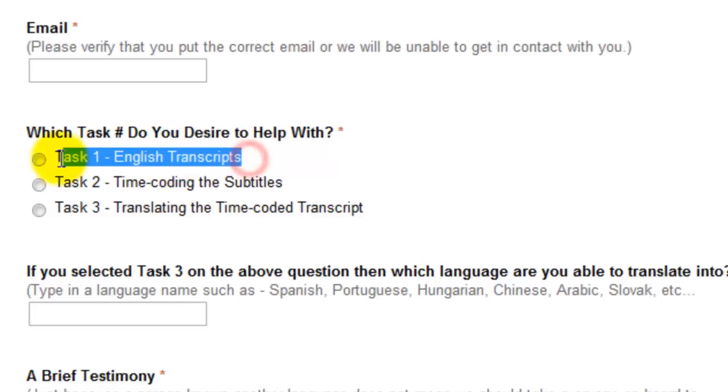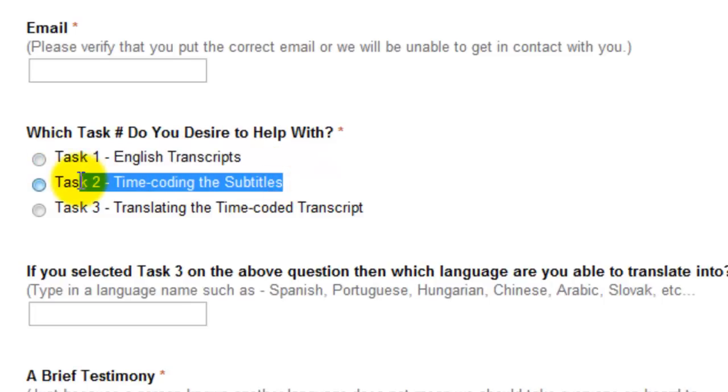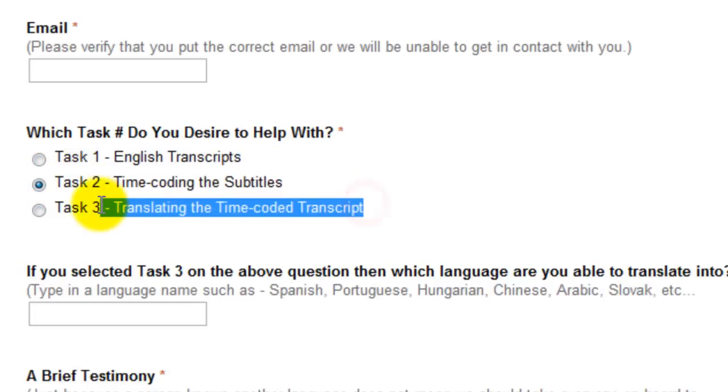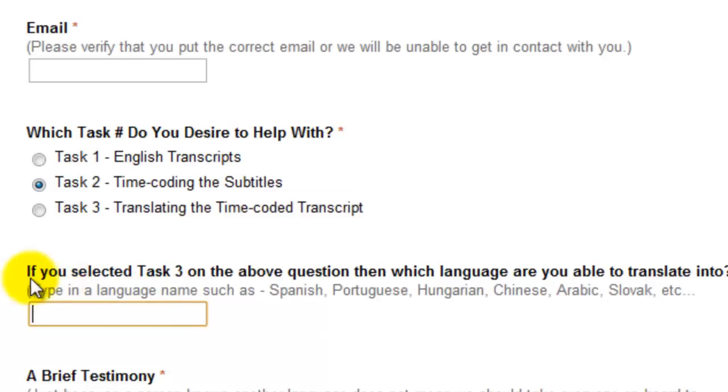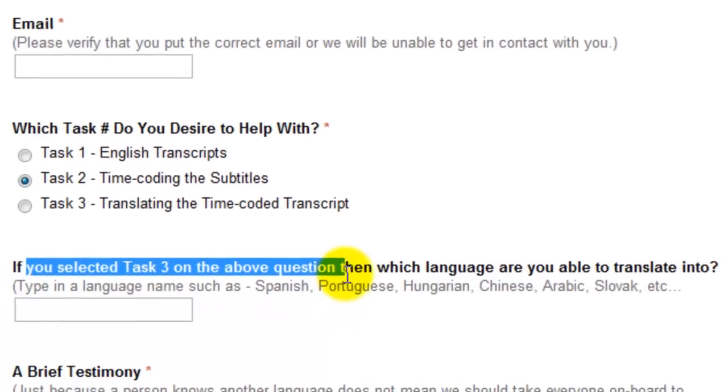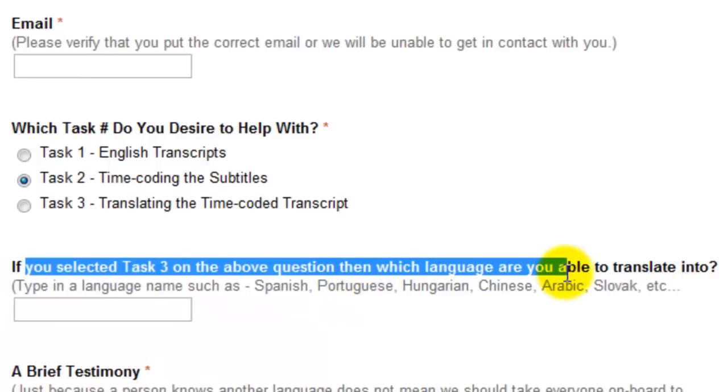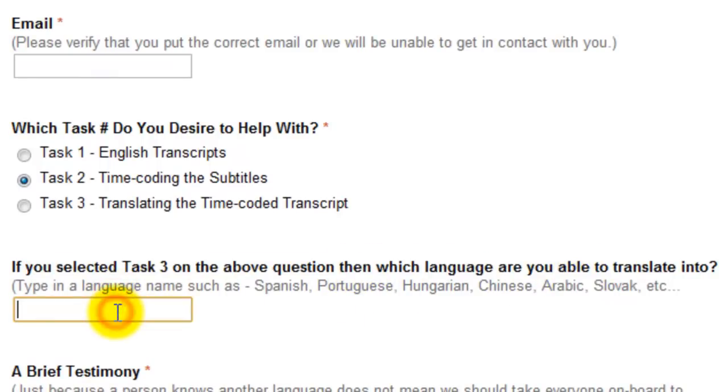First is English transcripts, the next is time coding the subtitles, and the third is translating the time-coded transcript. And then right here we ask, if you selected task 3 on the above question, which language are you able to translate into. So just put your language here. If it's Portuguese, just put Portuguese.